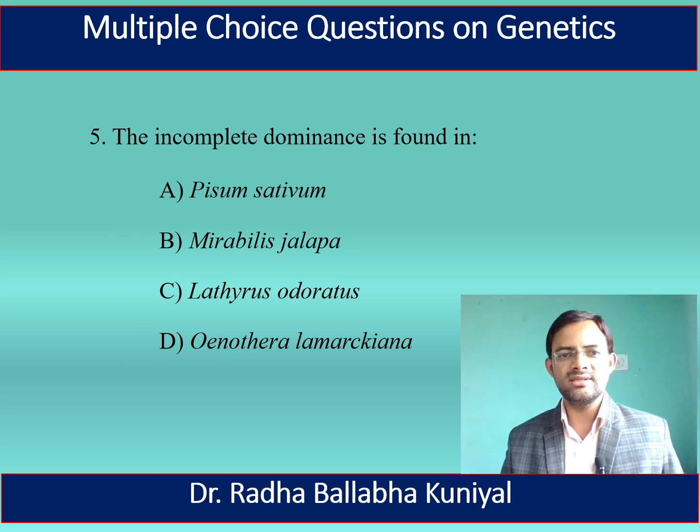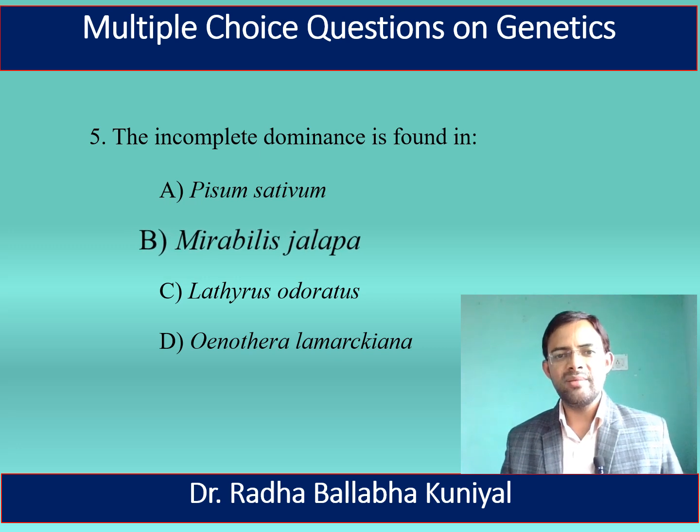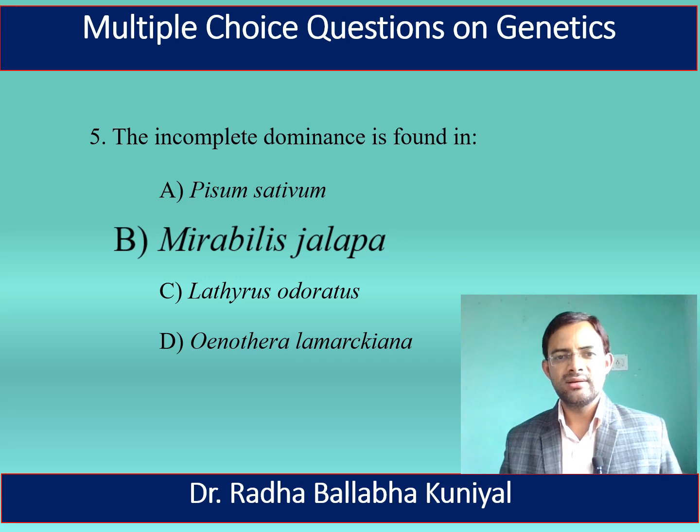The next question is, the complete dominance is found in Pisum sativum, Mirabilis jalapa, Lathyrus odoratus, or Oenothera lamarckiana. Here, the right answer is Mirabilis jalapa. As you know, Mirabilis jalapa is commonly known as the 4 o'clock plant, and it shows the incomplete dominance, which is the exception of the Mendelian principle.